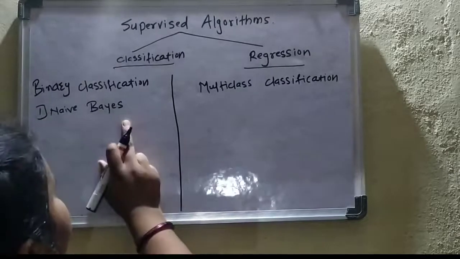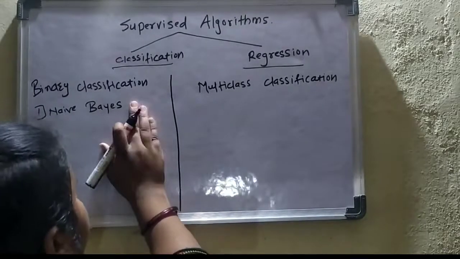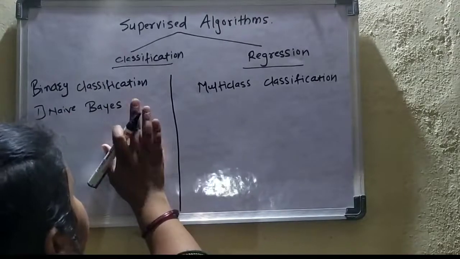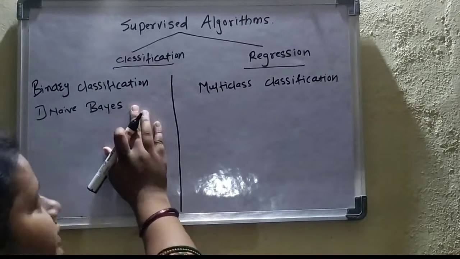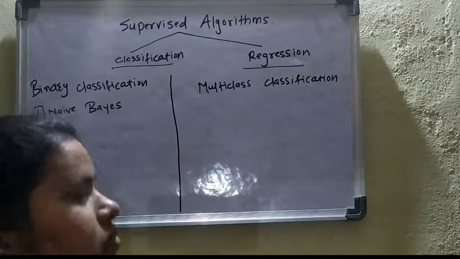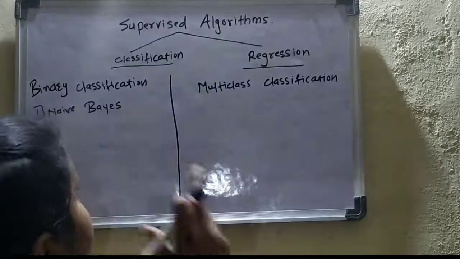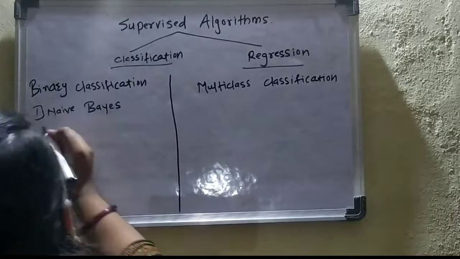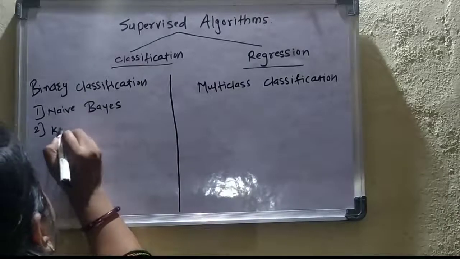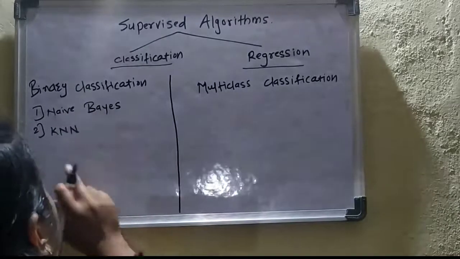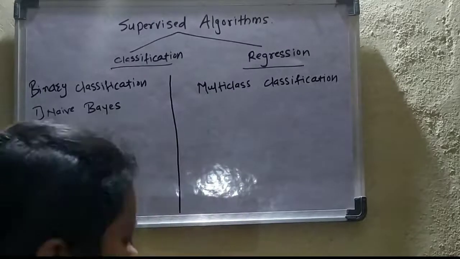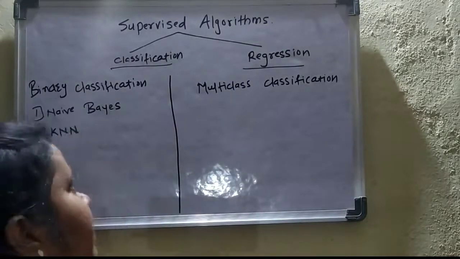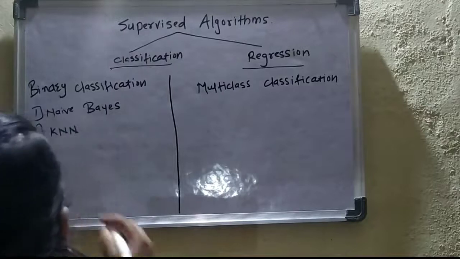What is meant by Naive Bayes algorithm, how to demonstrate it, and also the numerical I have explained, and the video links will be in the description box, you can go through it. It is one of the widely used machine learning classification based algorithms. Next is the KNN, which is known as K nearest neighbor algorithm. It is also a classification based algorithm.